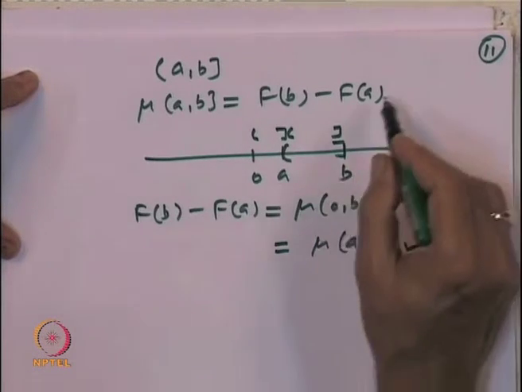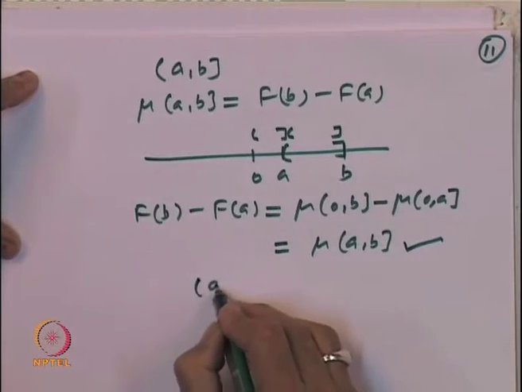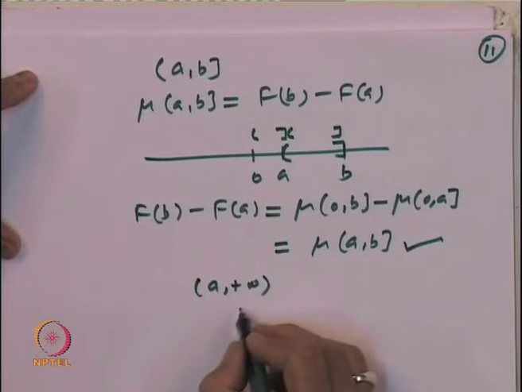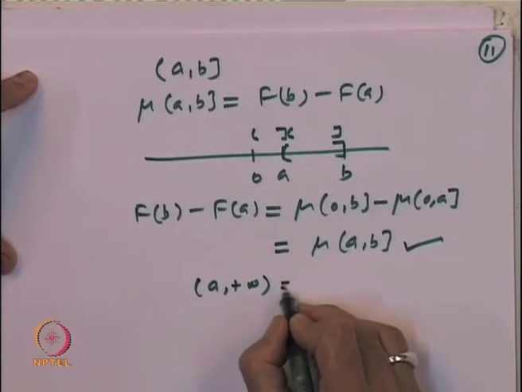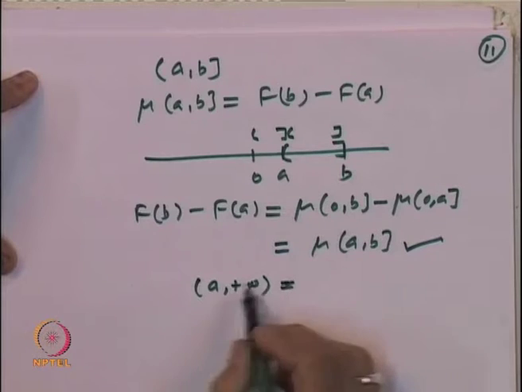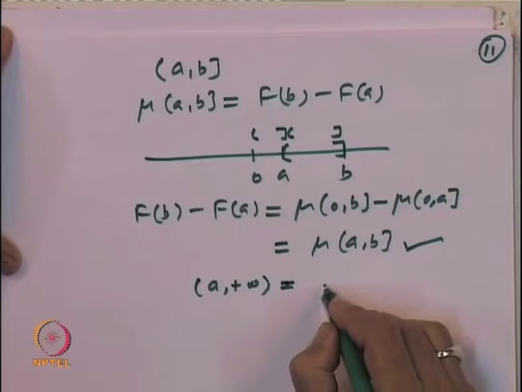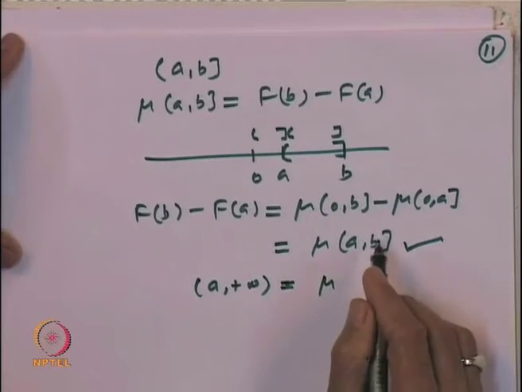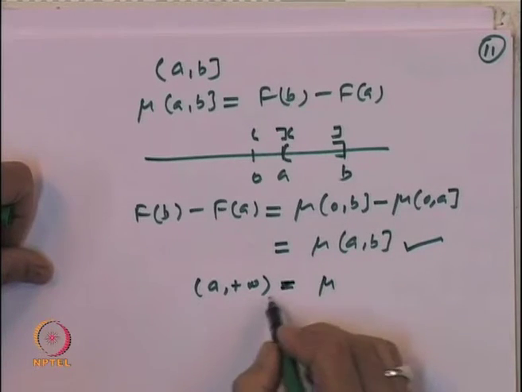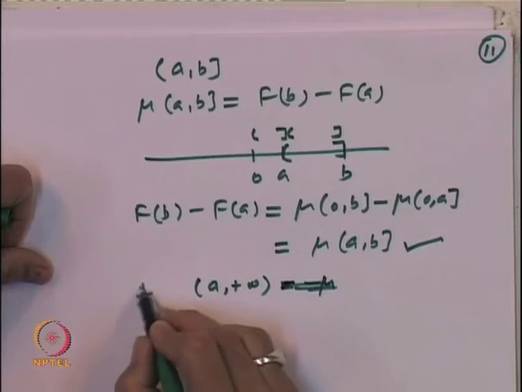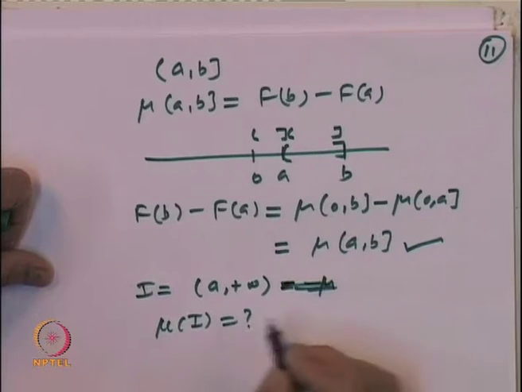So, that proves it. And similarly, if it is infinite, supposing the interval I is (a, plus infinity), then I can write it similarly. And now, let us observe one thing: if the interval I is infinite, then what is mu of I equal to?